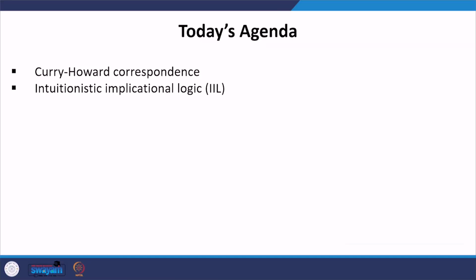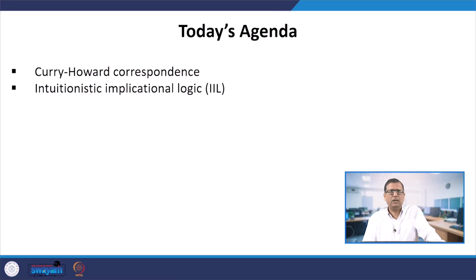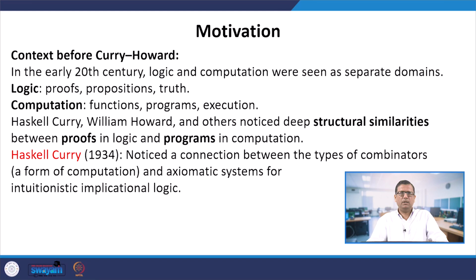In the previous lecture we discussed the principal type algorithm. Today we are going to discuss the Curry-Howard correspondence and the intuitionistic implicational logic. Curry-Howard correspondence is a very deep and fundamental result in lambda calculus. So we first study the context before Curry-Howard.